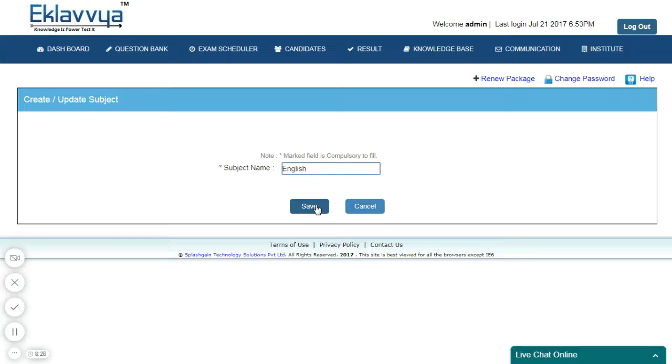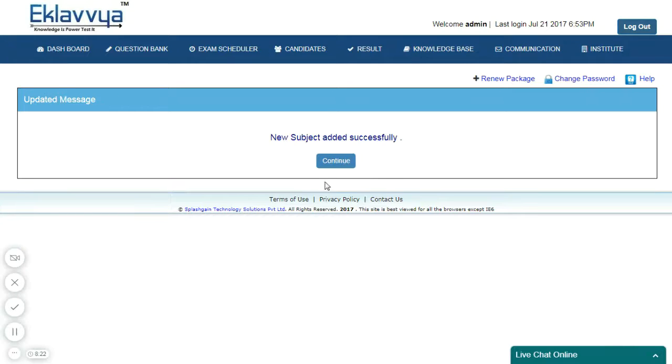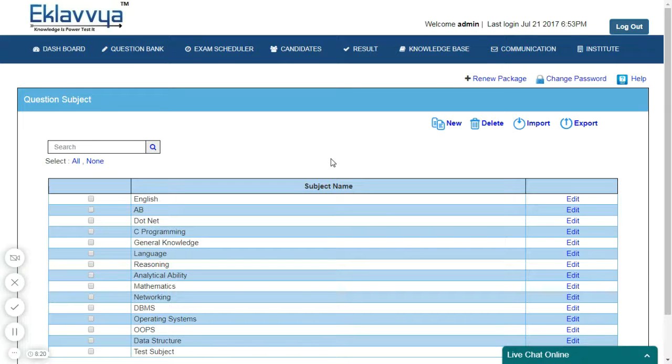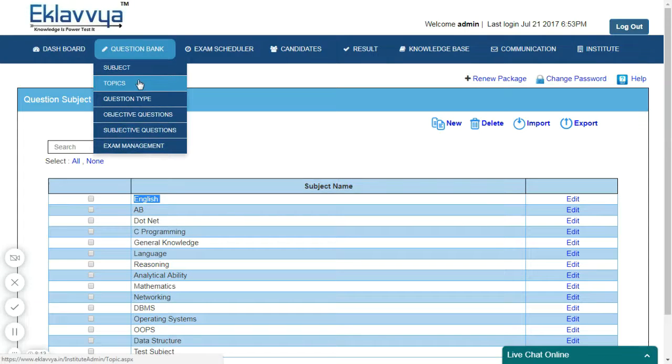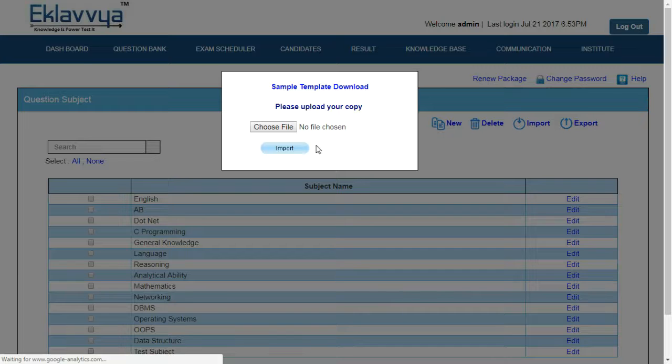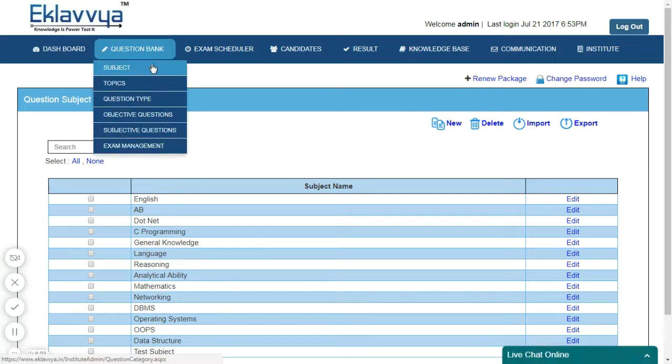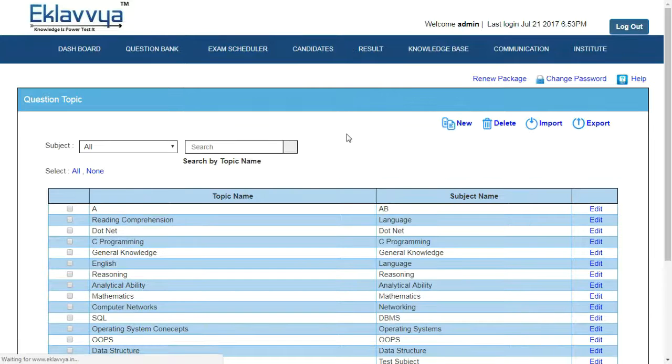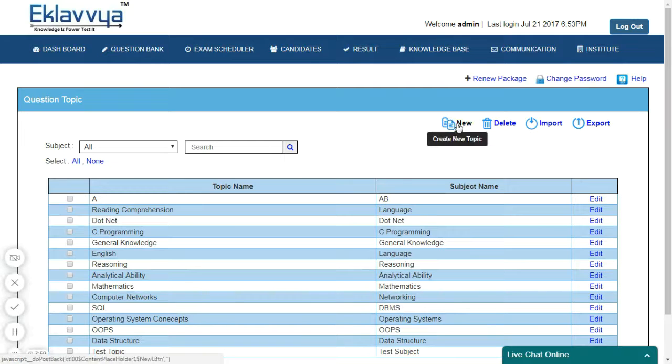You can create a subject using the subject management feature available under the question bank section, subject. There is a facility to create a subject. I am creating a subject named English here. After clicking on the Save button, the subject named English is saved in the system. I can delete the existing subject. I can also use the Import feature to add multiple subjects in the system.